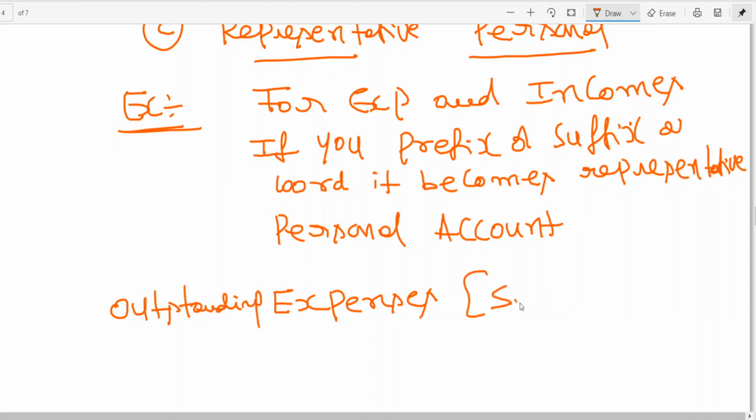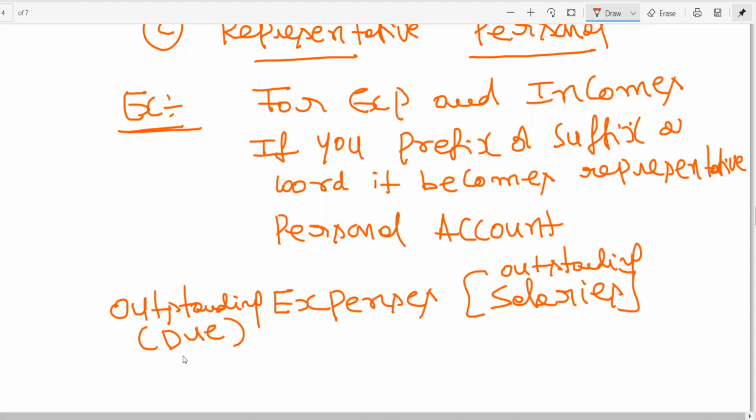Outstanding expense like salaries. For employees, you need to pay salaries. It becomes outstanding expenses, nothing but outstanding salary. What is outstanding, sir? Outstanding means due, to be paid.